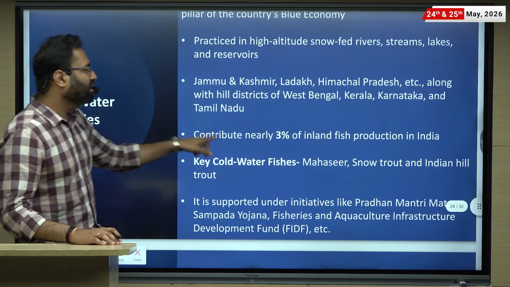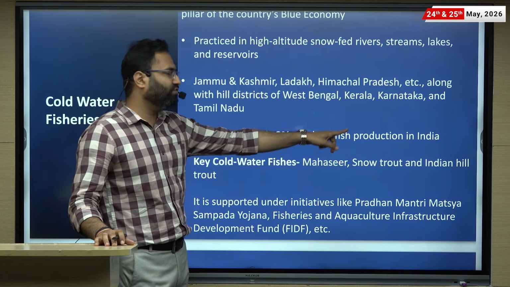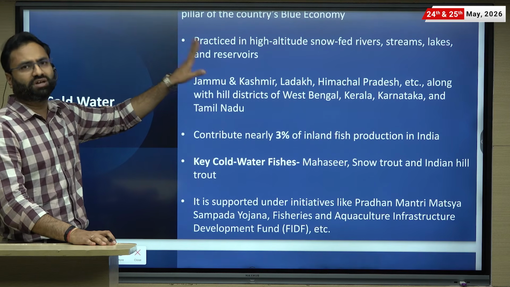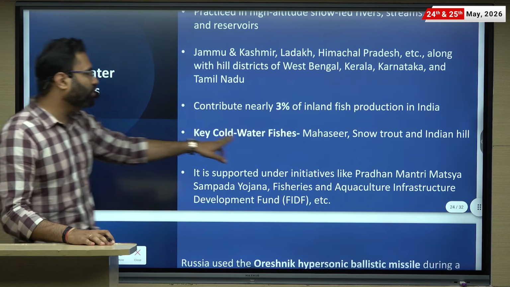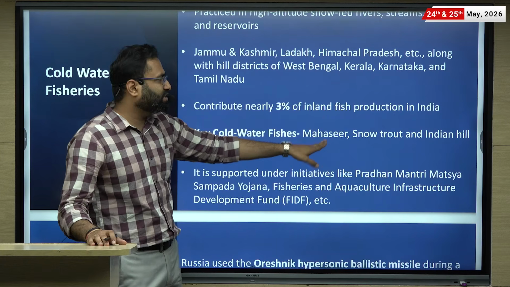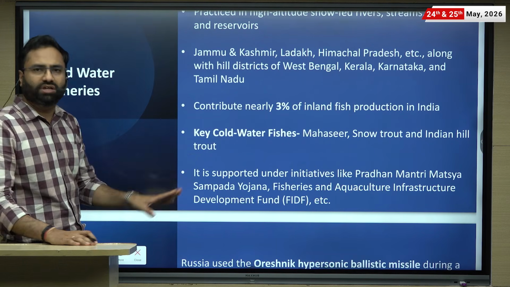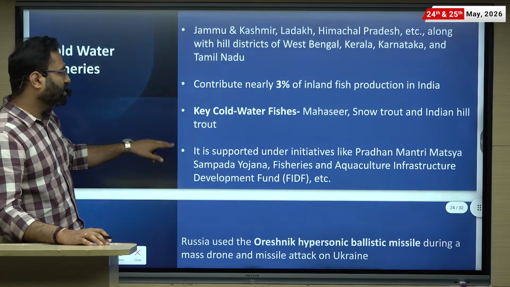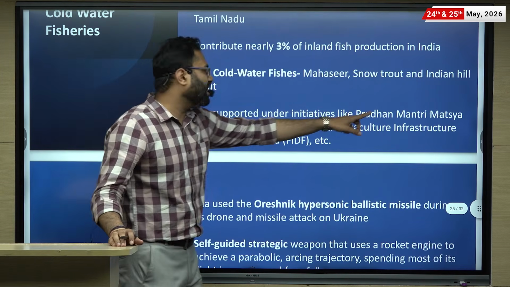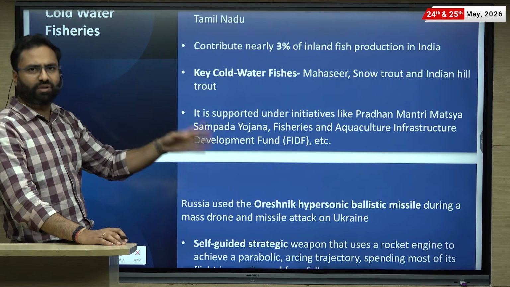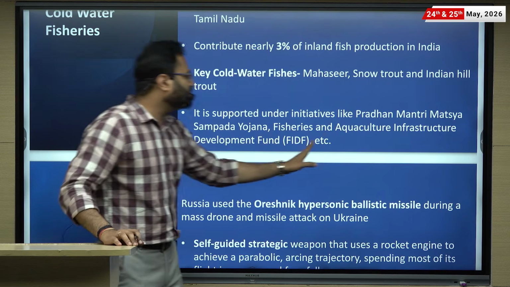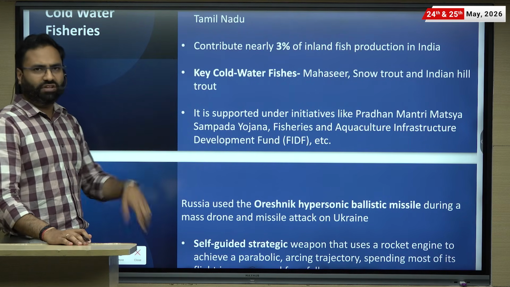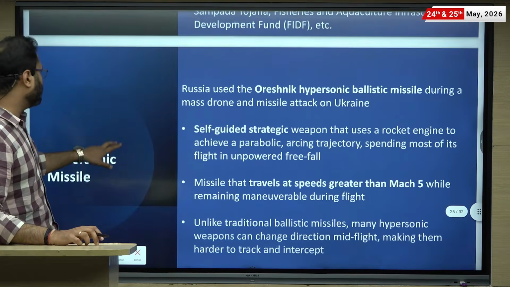Now, it contributes nearly 3% of the land fish production in India. So overall, 3% of fisheries is going to be contributed from high altitude fisheries. Key cold water fishes कौन से हैं? Mahseer है, snow trout है and the Indian hill trout. These are the important ones, certain important facts that you should know. It is supported by initiatives like the Pradhan Mantri Matsya Sampada Yojana, a prominent scheme regarding fisheries development. Then the Fisheries and Aquaculture Infrastructure Development Fund, which is going to provide funding for fisheries development.